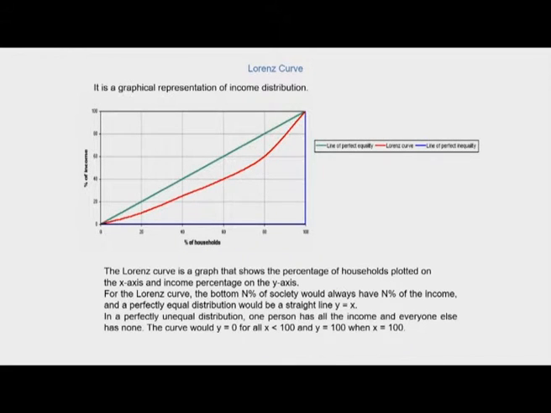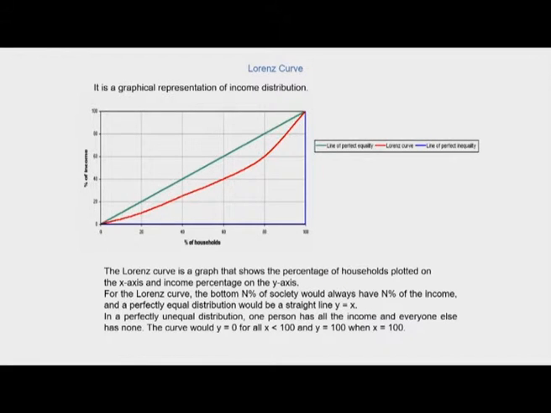So this is how the Lorenz curve looks. This is the x-axis here and this is the y-axis here. On the x-axis, the cumulative percentiles of population or households are plotted, and it plots cumulative income or wealth on the vertical axis. So in this diagram, an x value of 40 and a y value of, let's say, around 24 would mean that the bottom 40% of the population controls about 24% of the total income or wealth.